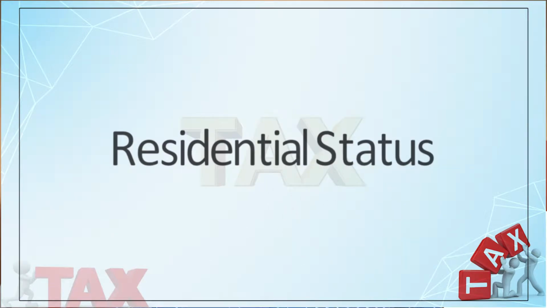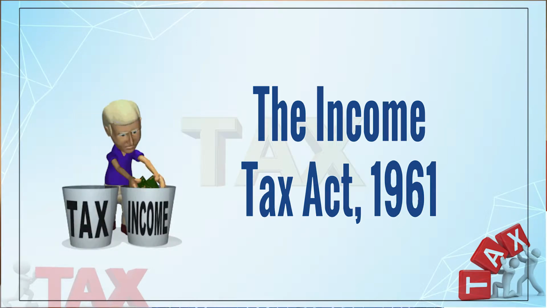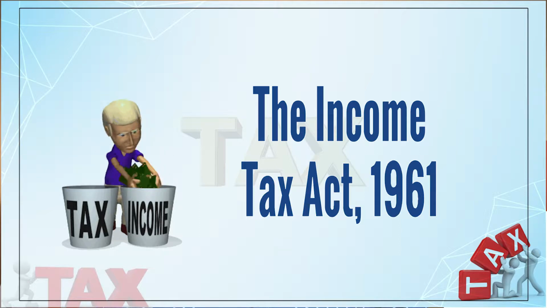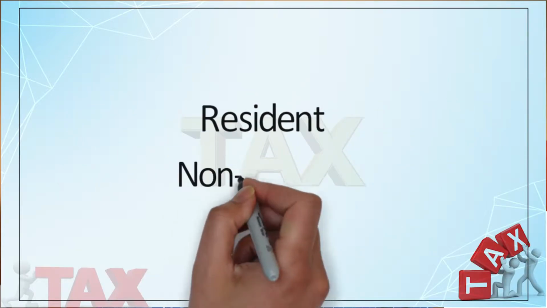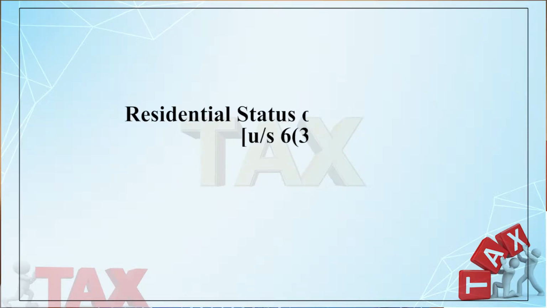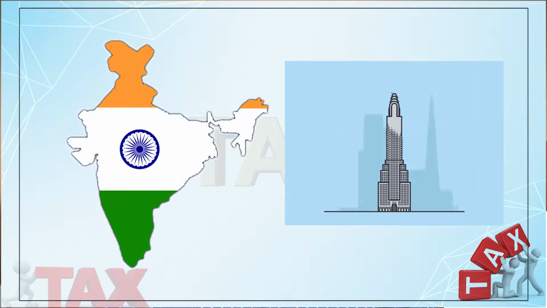As per Income Tax Act 1961, section 6(3), that is section 6 subsection 3, describes the residential status for a company. As per this provision, a company may be of two types, resident and non-resident. It is very simple. So, for determination of incidence of tax, you have to know first the residential status of the company. We can say, as per provision of section 6 subsection 3, all Indian companies are resident in India.